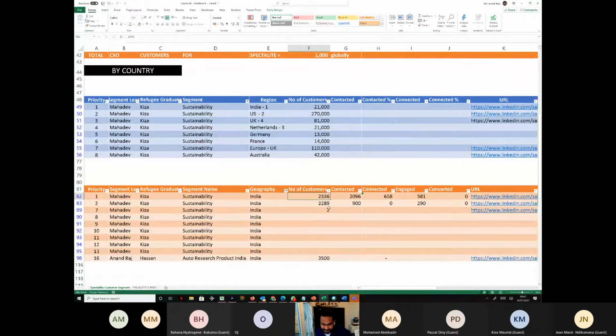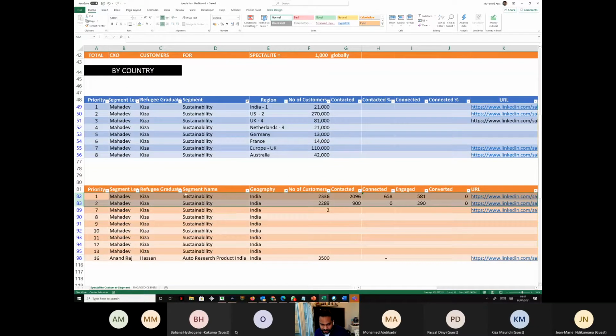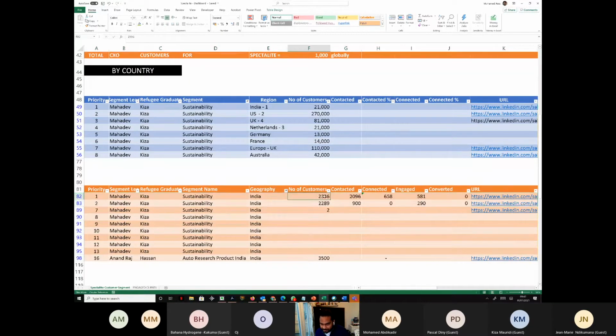And look what Keisha has done already. These two are Keisha's rows. Of these 2,336 people that he needs to connect to, 2,096 have already been contacted. Of that, 658 have connected back. 581 are engaging back. 0 converted.